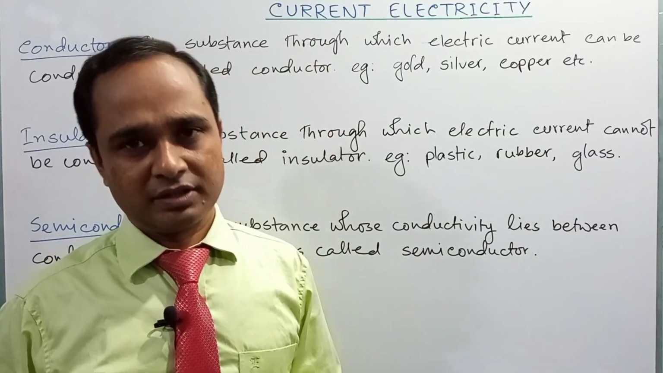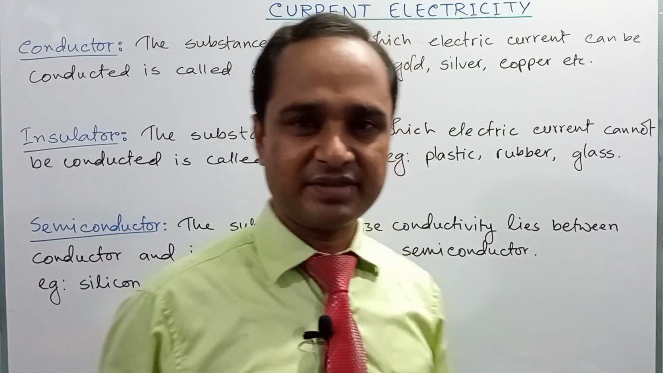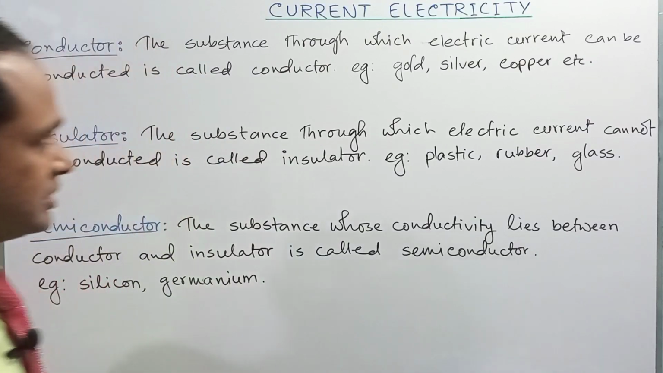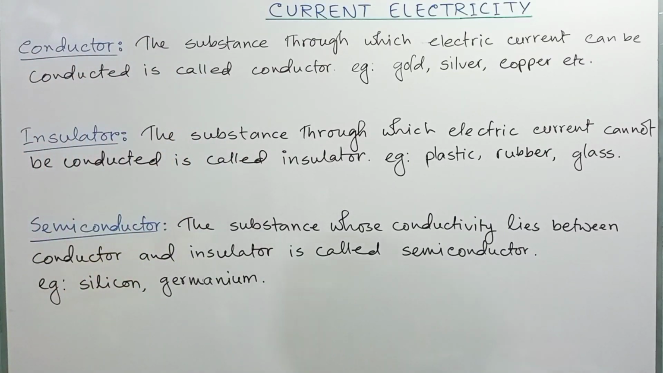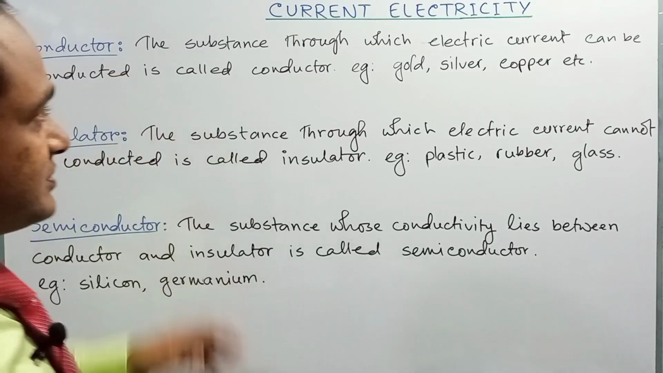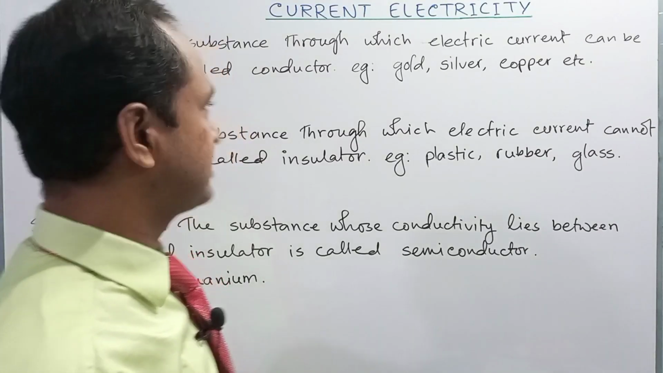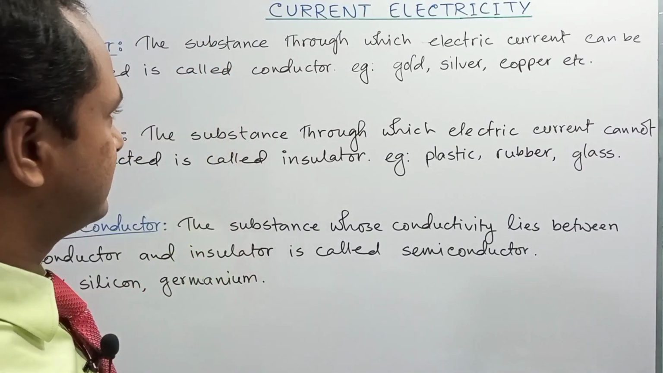Now we are going to see the classification of substances depending on the conductance of electricity. They are classified into 3 categories. First one is conductor. So, the substance through which electric current can be conducted is called conductor.